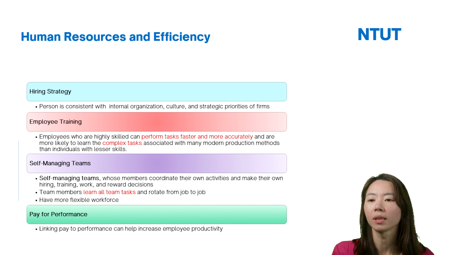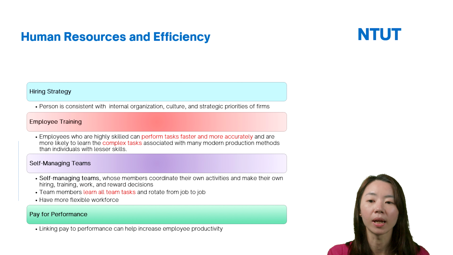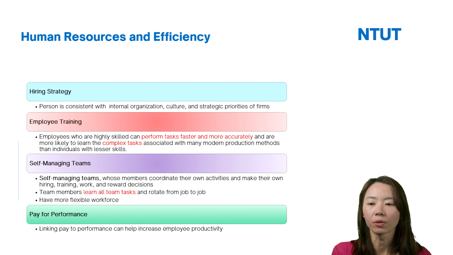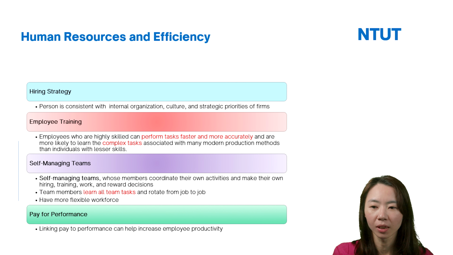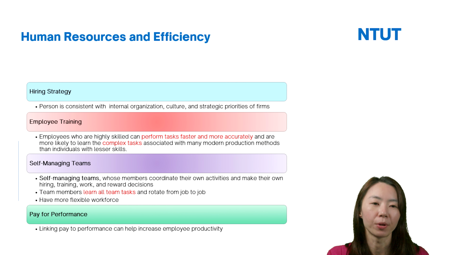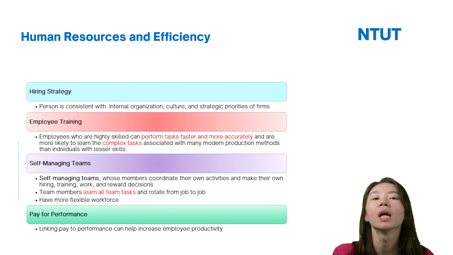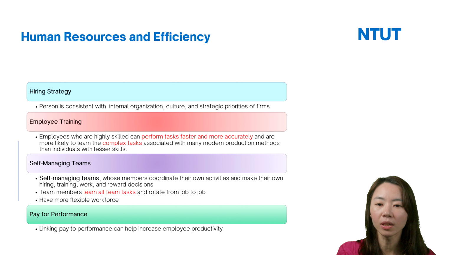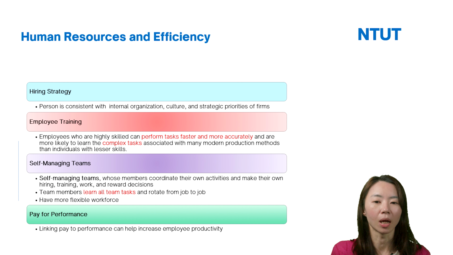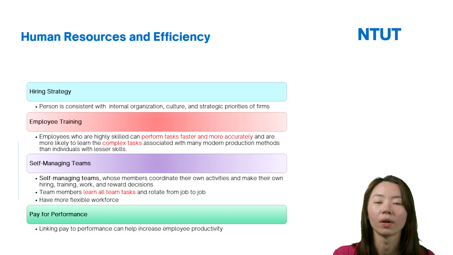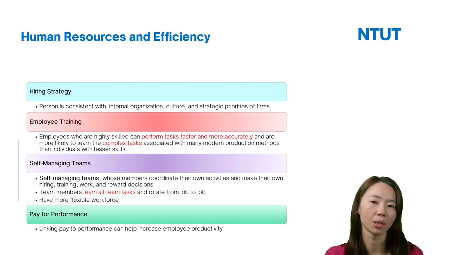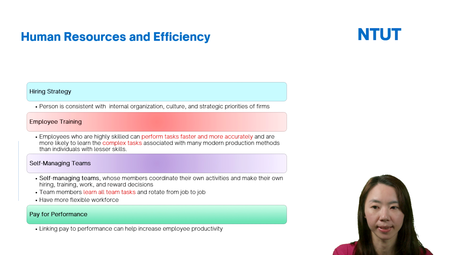And the self-managed teams make the firm have a more flexible workforce. And finally, link pay to performance, and this can increase the employees' incentive and motivation, and result in increasing employee productivity. So this is human resources and efficiency.